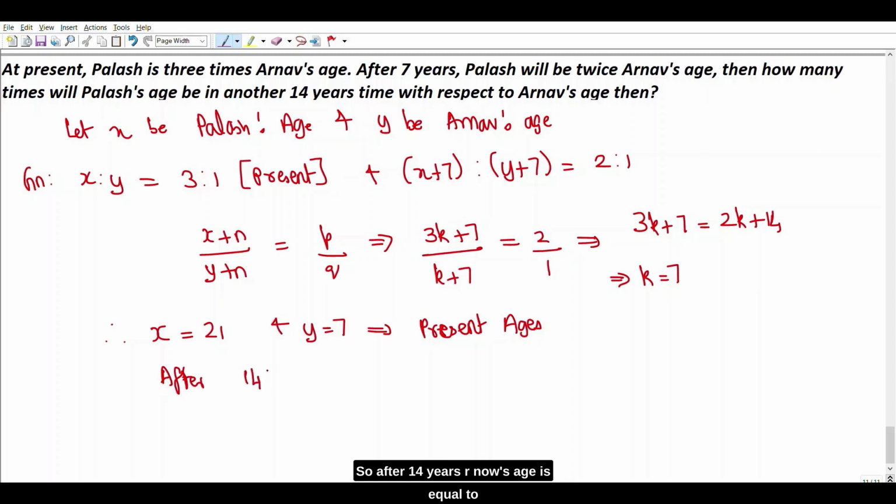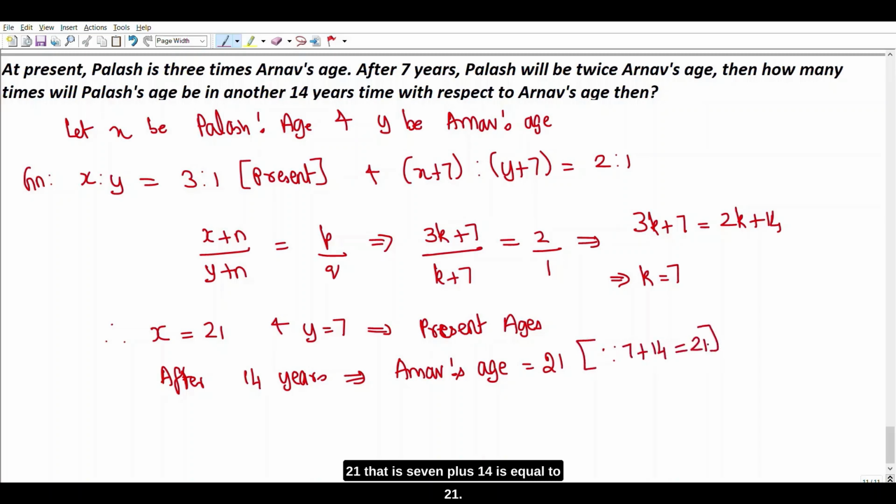So after 14 years, Arnav's age is equal to 21. That is 7 plus 14 is equal to 21. We are just finding an imaginary relationship between Palash's current age and Arnav's age after 14 years.